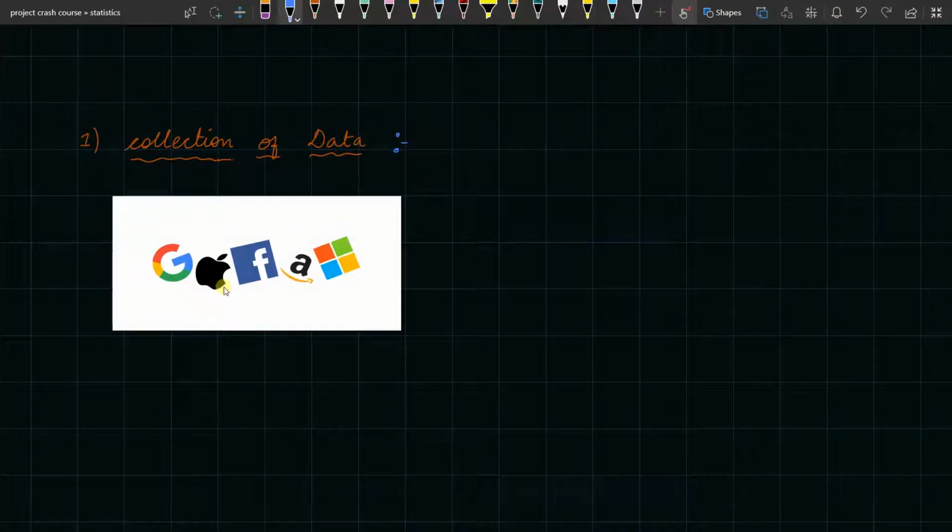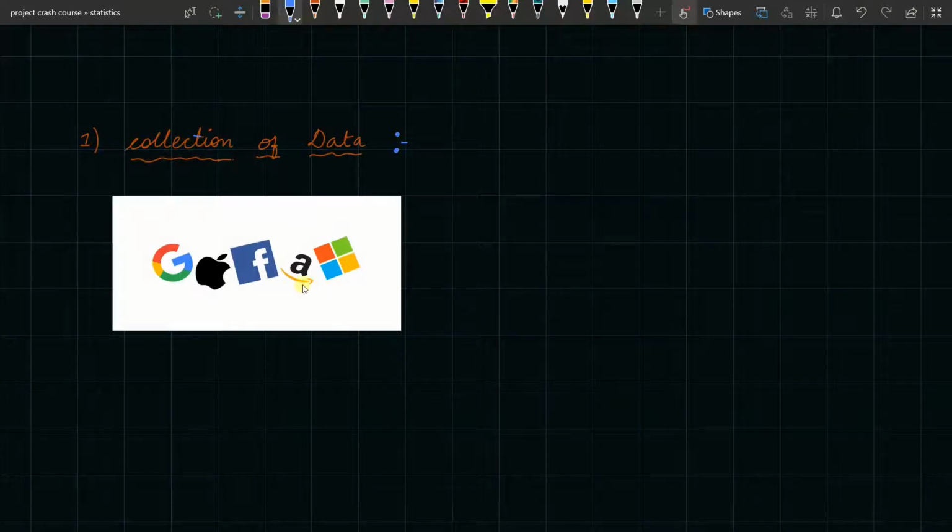These are the biggest industries you see: Google, Apple, Facebook, Amazon, and Microsoft. These are the logos of these big companies. These are giants, trillion-dollar companies. What do these companies do? They collect data, they collect information. So collection of data has been the biggest part of any big tech company.